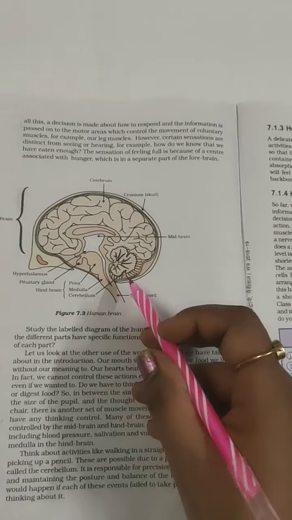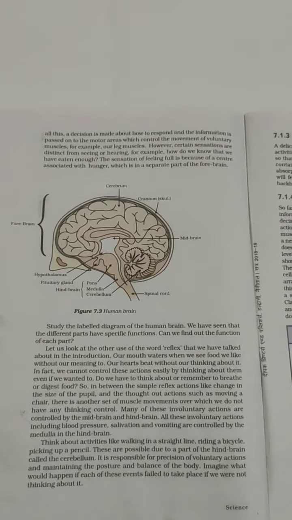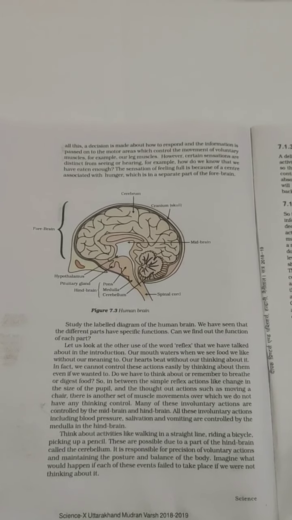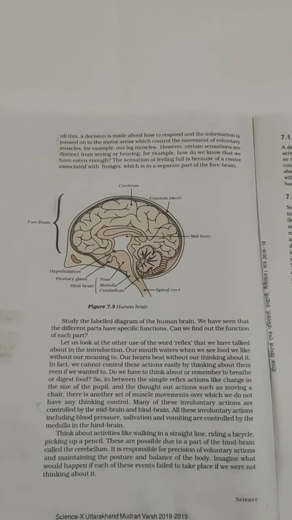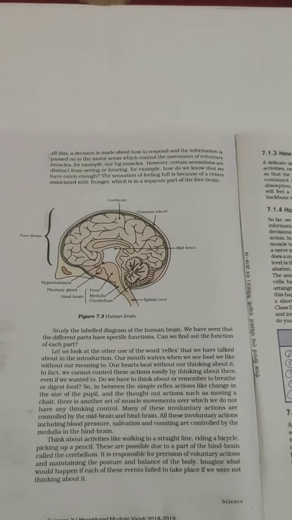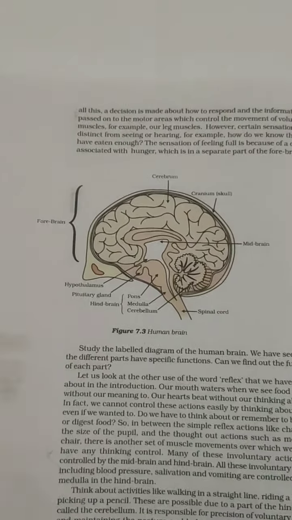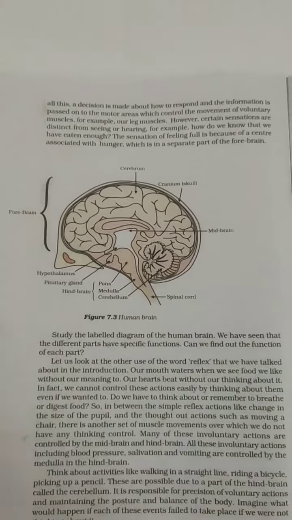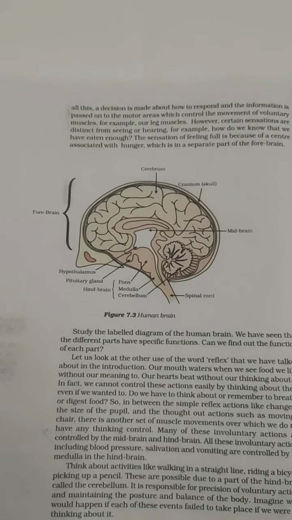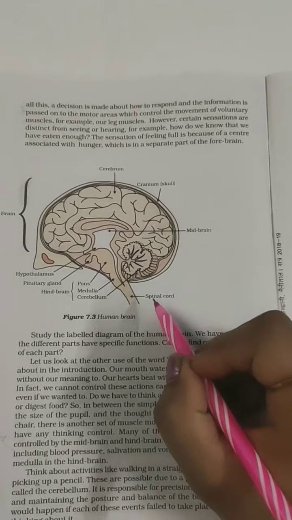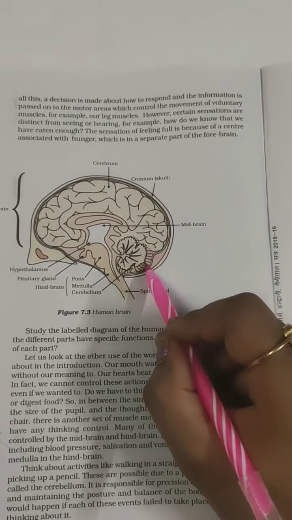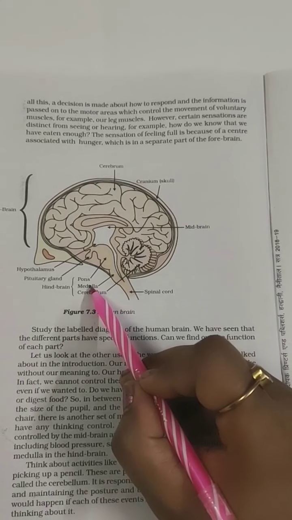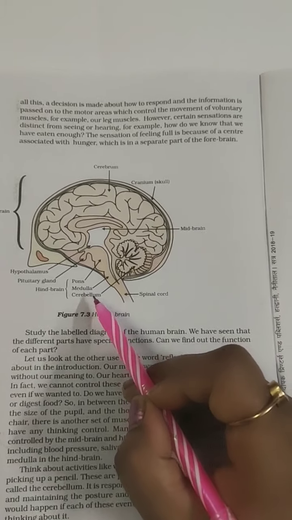And then the hindbrain. In the hindbrain, we have 3 different things, that is pons, the cerebellum and medulla. Just in the back of your head and above your neck or spinal cord, there is a soft part which is called the hindbrain, which consists of 3 main parts: pons, medulla, and cerebellum.